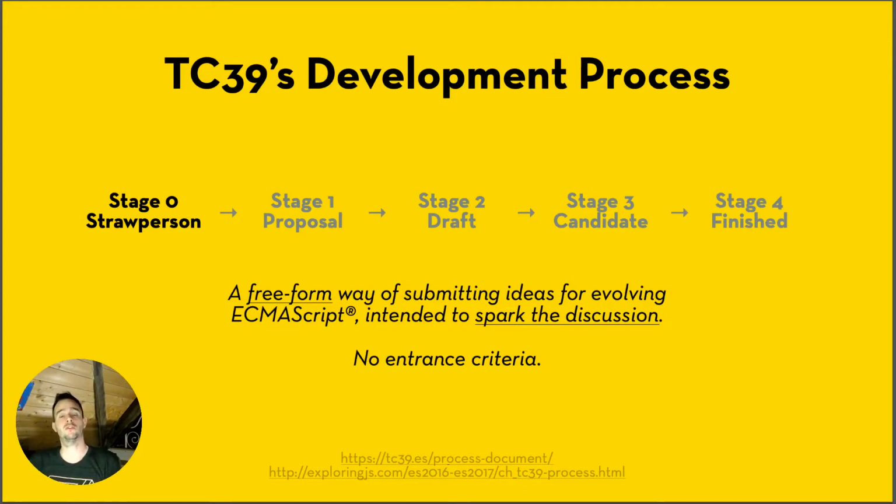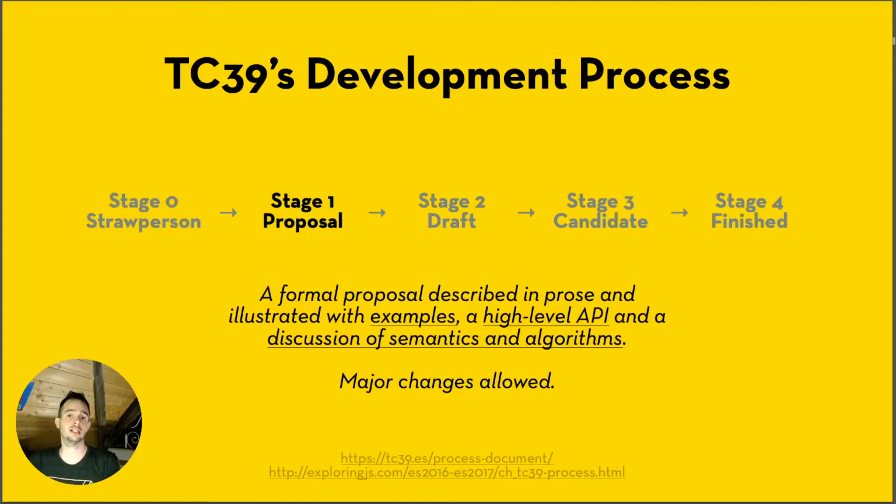When your proposal advances to stage 1, that's TC39 signaling, okay, we're kind of interested in this. Let's see where this goes. So your proposal has to be written in prose, not using official spec language yet. And then also major changes are still allowed at this point because it's simply like a Kickstarter to see where things are going.